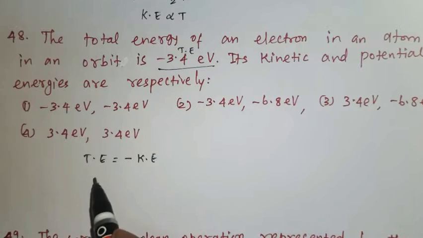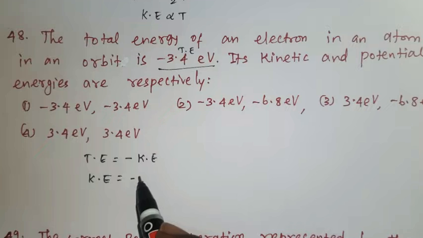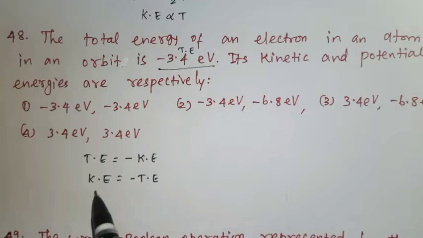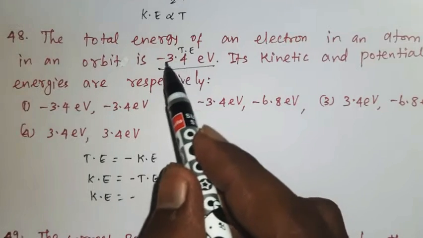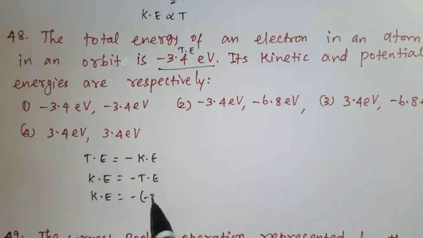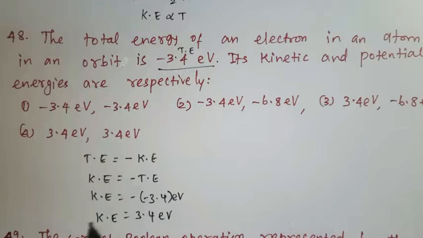Now kinetic energy is equal to minus into total energy. So kinetic energy is equal to minus, here given total energy minus 3.4 electron volt. So here minus into minus is plus, so 3.4 electron volt. So this is kinetic energy.